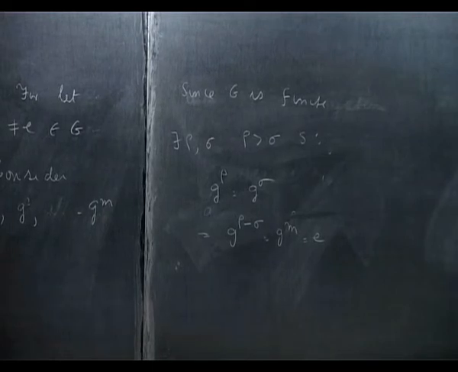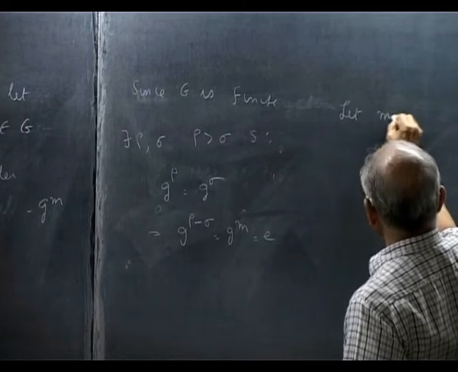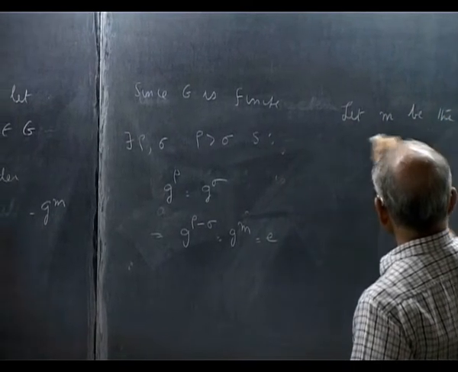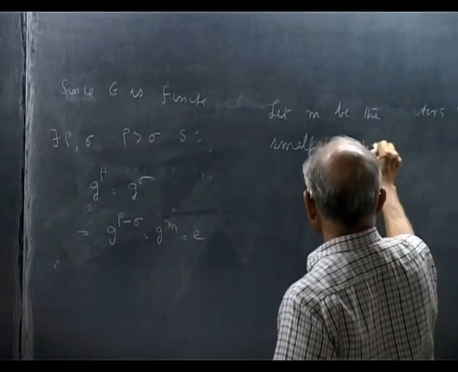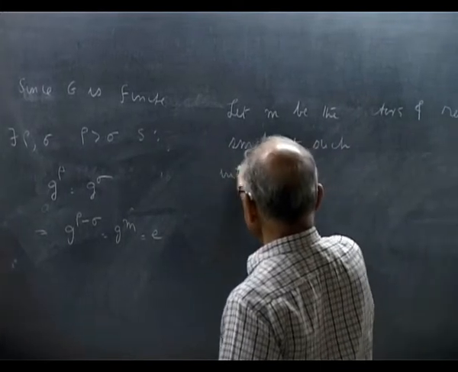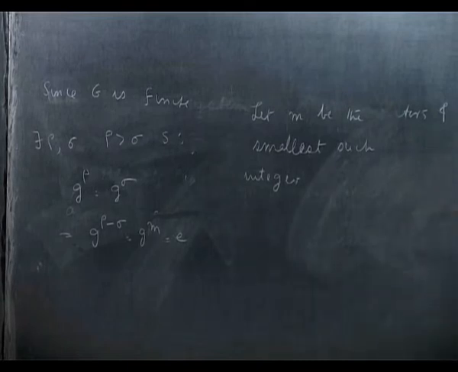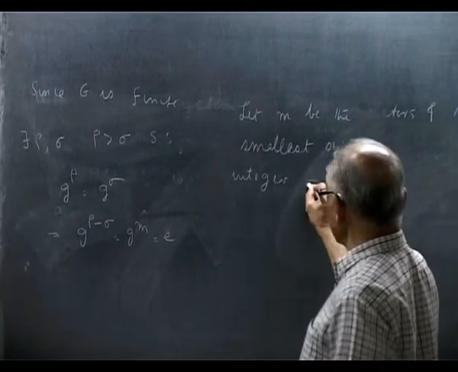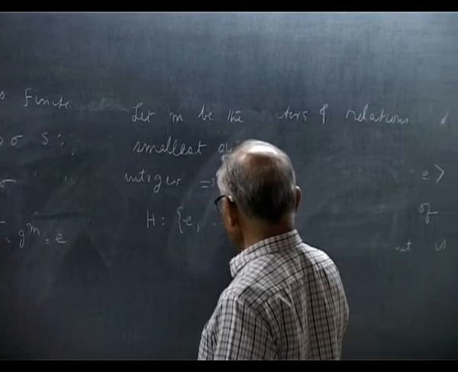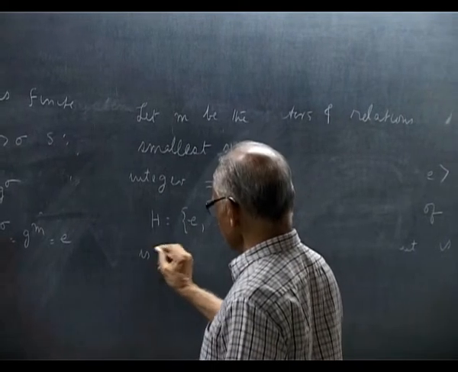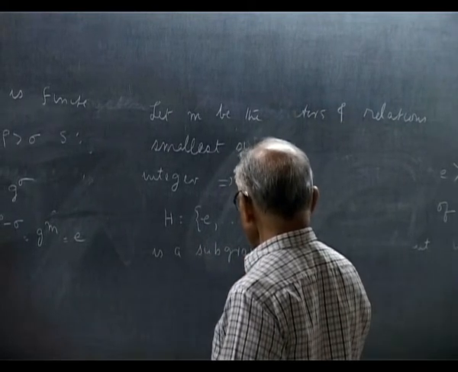Let m be the smallest such integer. Then identity up to g to the m is a subgroup of G.